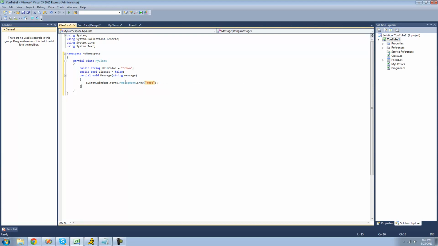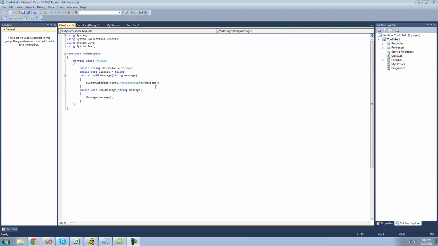Alright, so now we want it to display a message box with the same string that the user provides. So we're just going to put a message in here. However, you cannot put access modifiers on partial methods, so we can only use this method inside of this class. But we could create another public method that will display this message to the user. So we can have it call this void right here, and then display the message to the user. So we'll just say message, we'll call this void.